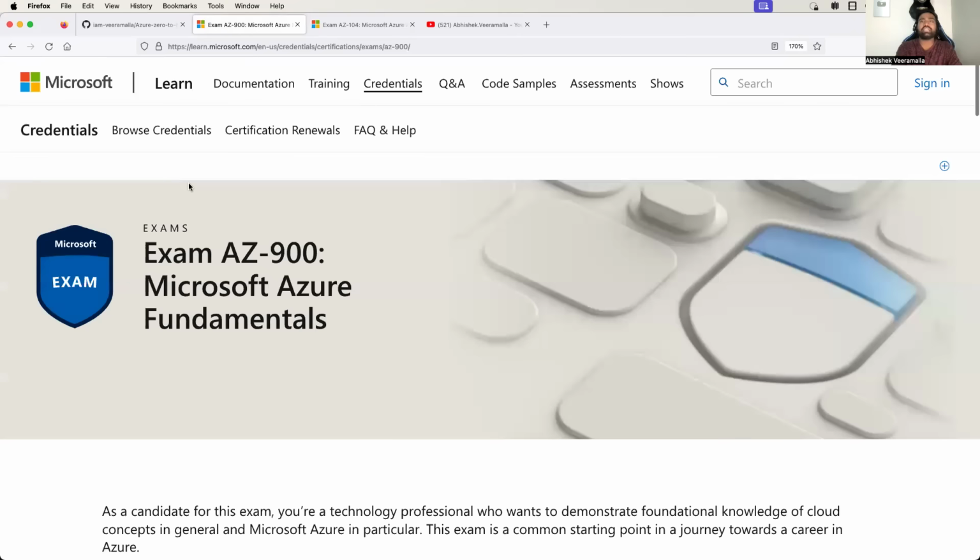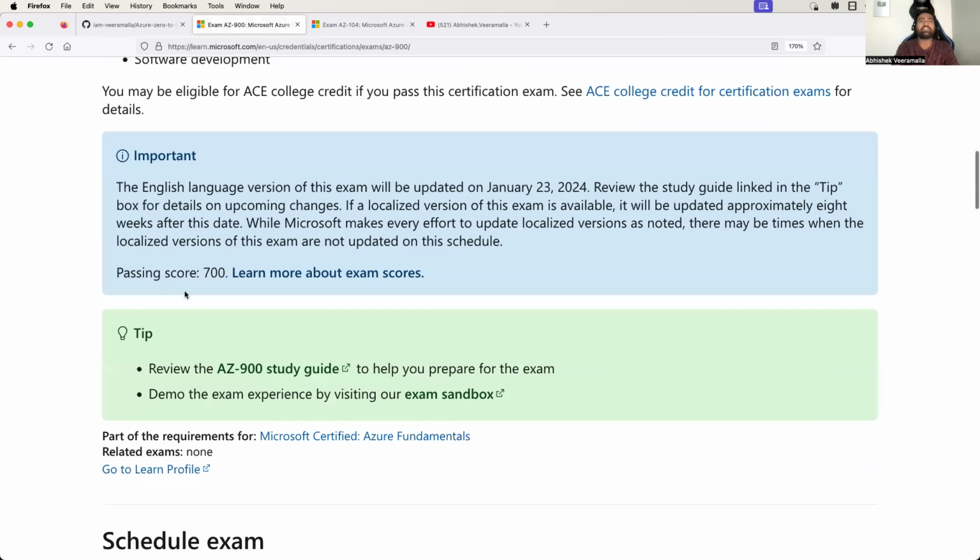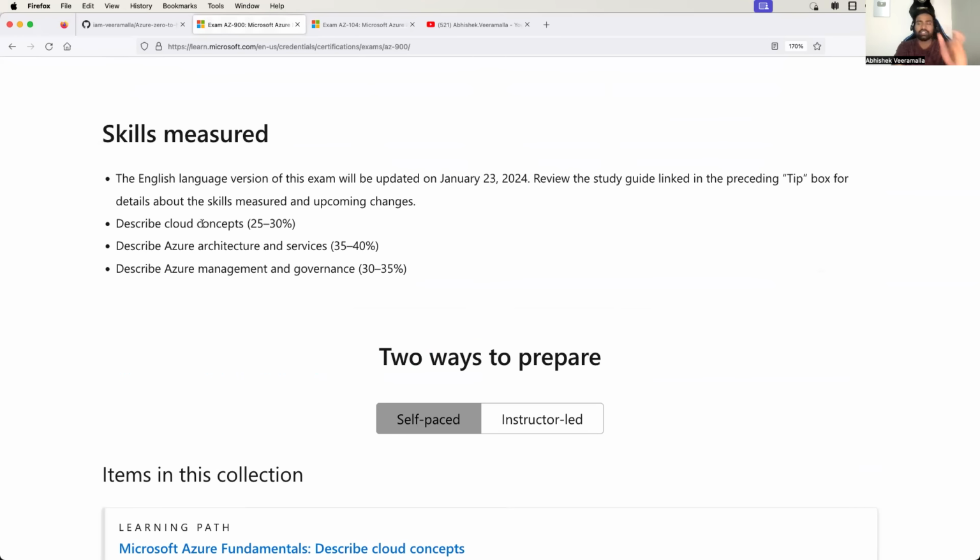So you will notice the requirements for AZ-900 are that you need to have an understanding of compute, networking, and storage. There is also weightage for each of these sections, like how many points will be given to cloud computing. How many questions can you expect from cloud concepts? 25 to 30% weightage is given to cloud concepts. 35 to 40% is given for Azure architecture and services. And 30 to 35% is given to Azure management and governance.